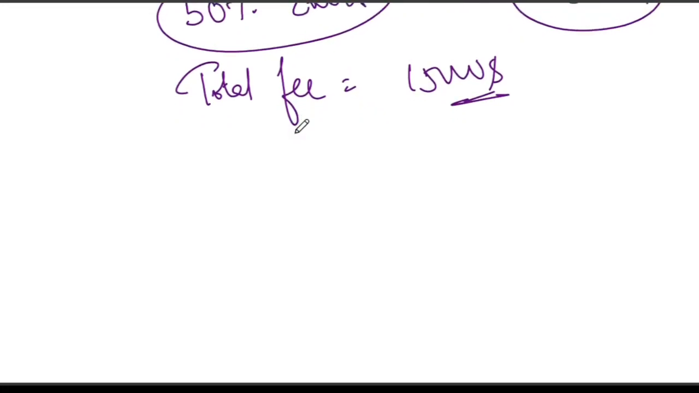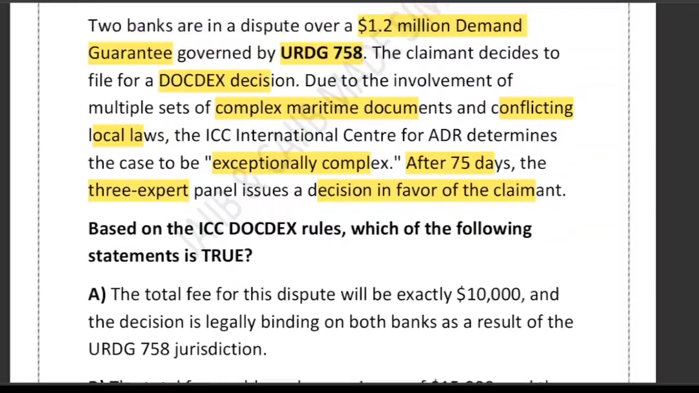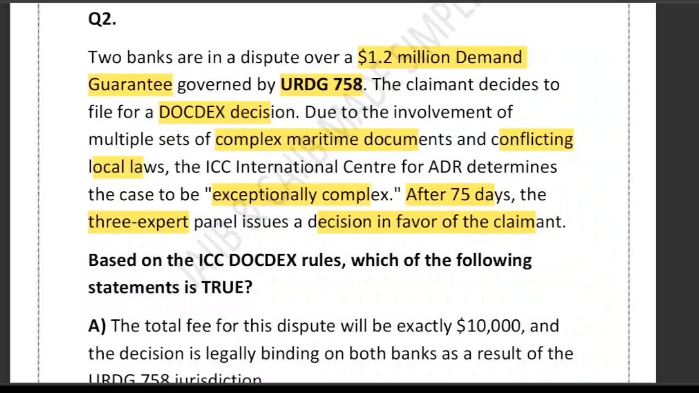If you talk about the legal status of the decision, what the expert decided? The expert issues a decision in favor of the claimant. But it is not legally binding by default. It is used to persuade the counterparty, support negotiation, and strengthen a court or arbitration argument. It becomes legally binding only if both banks have agreed in writing beforehand.